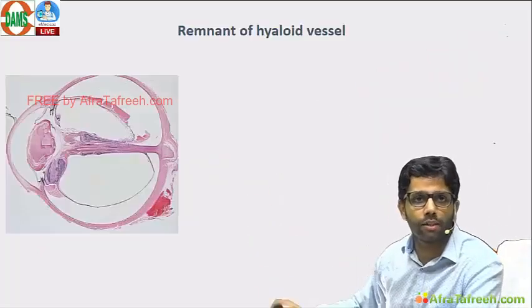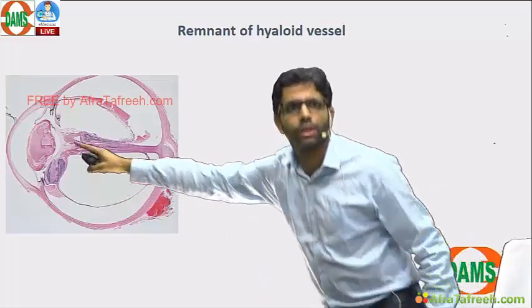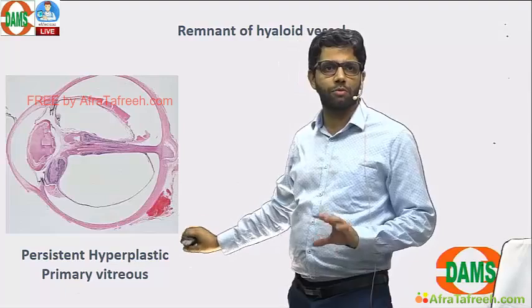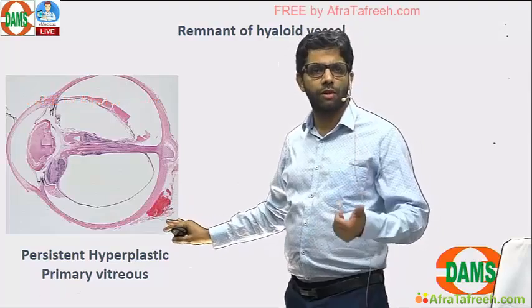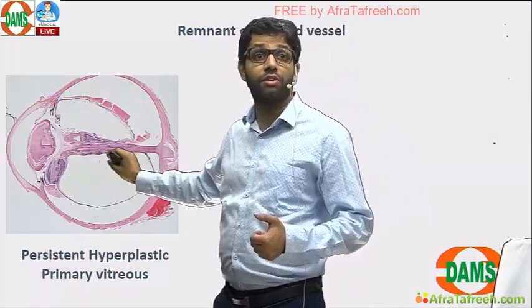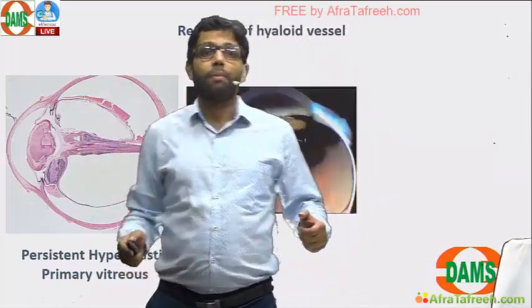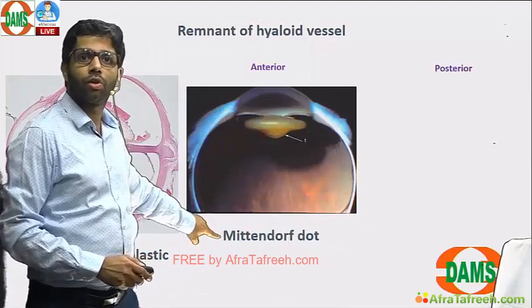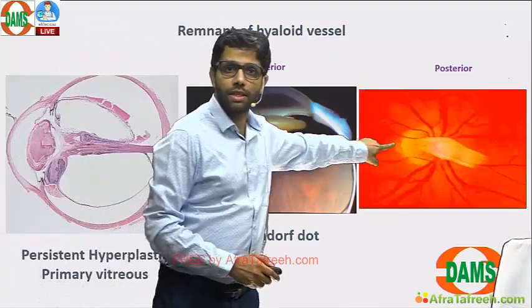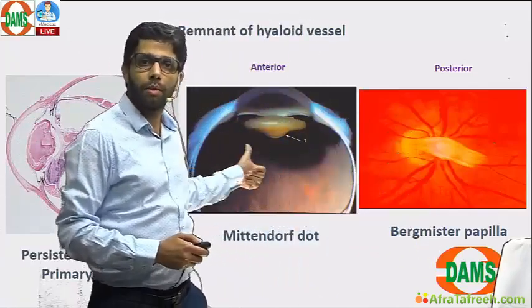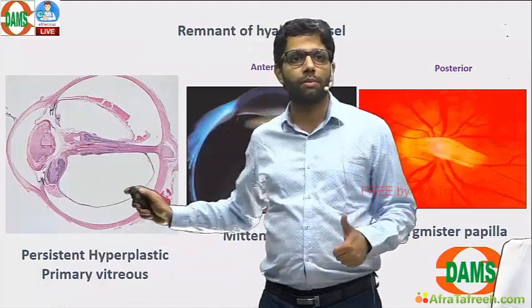Remnant of the hyaloid vessel. The hyaloid vessel joins the optic disc to the lens. Entire hyaloid vessel persistent is hyperplastic primary vitreous, poor prognosis. The child will have a lot of symptoms like retinal detachment, posterior polar cataract, vitreous hemorrhage, most common. But if only the anterior portion of the hyaloid vessel persists, that is Mittendorf dot. If the posterior persists on the optic disc, it is Bergmeister papilla. Remember these 3 hyaloid vessel remnants I have told you.